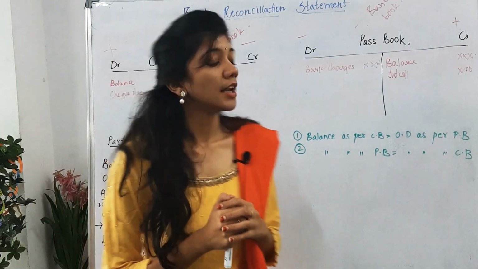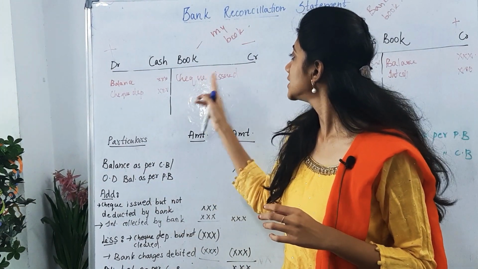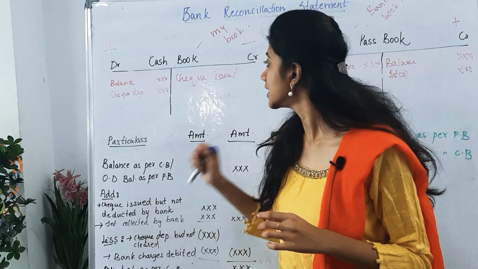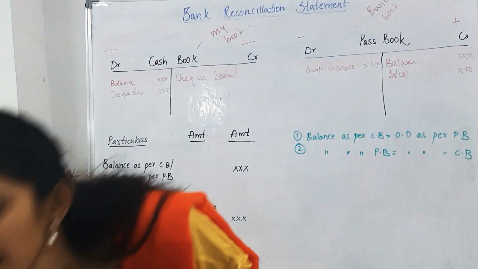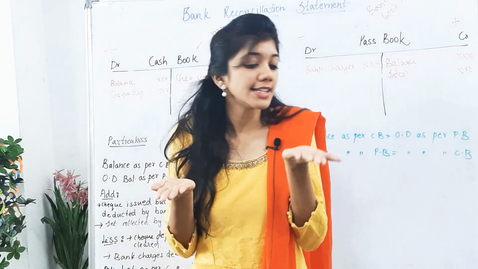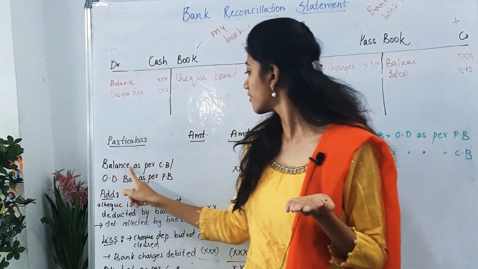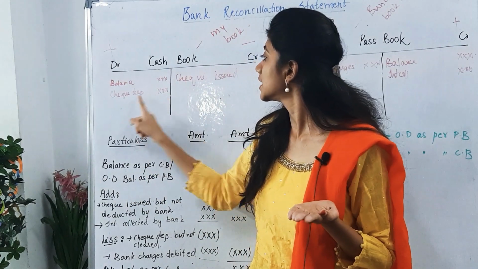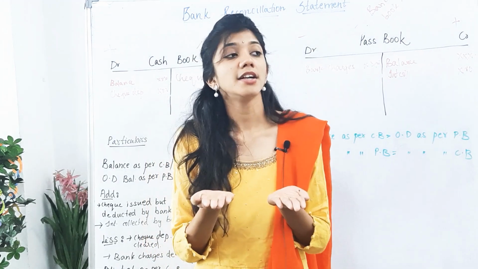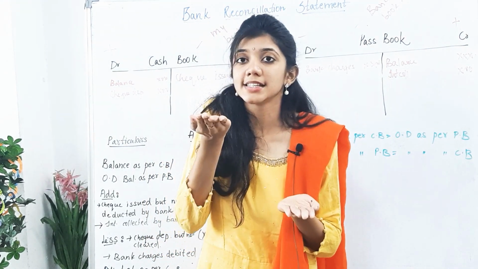Okay. Now just check why check issued should be added and why check deposited should be deducted. Now consider this is a cash book and this is a passbook, okay. Balance as per cash book we have written here. Next one, check deposited. Whenever we deposit our check in the account, our account balance increases, right?